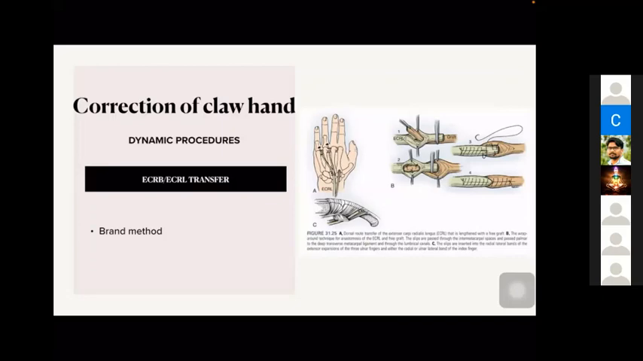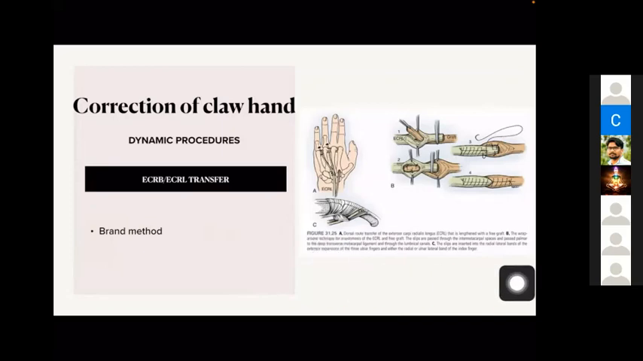In some cases, when the FDS is not available, like when there is associated median nerve palsy also, we have to go for other donor options. The commonly done is ECRB or ECRL transfer. This is known as the Brand procedure, Brand method. Here we are taking the ECRL and with the tendon graft, we are attaching it to the extensor expansion.